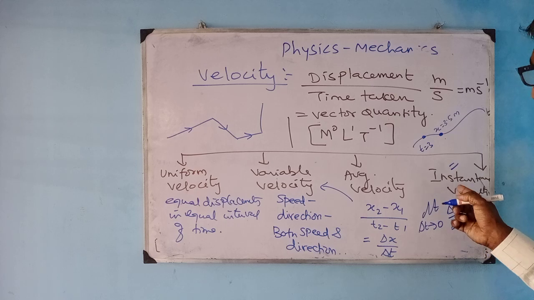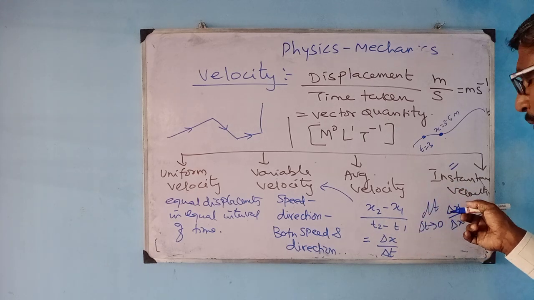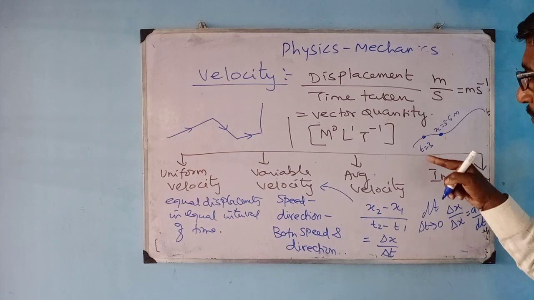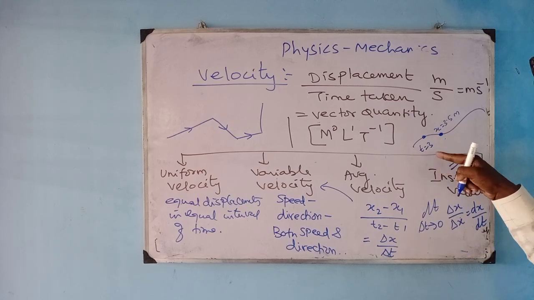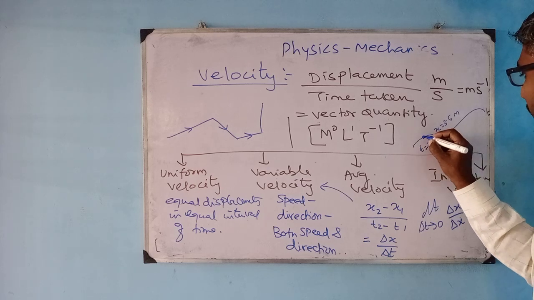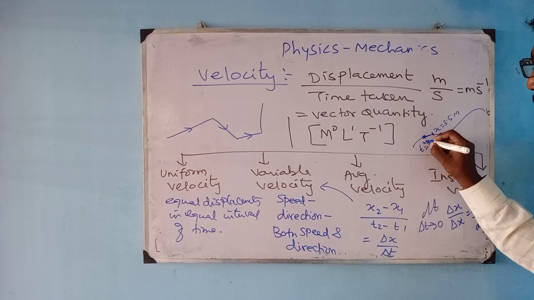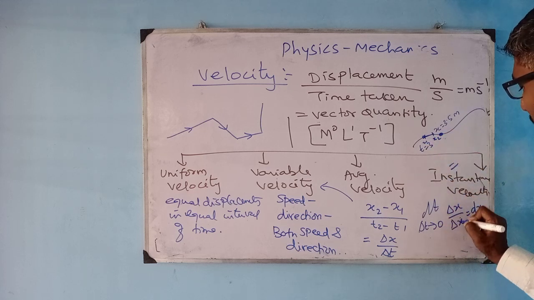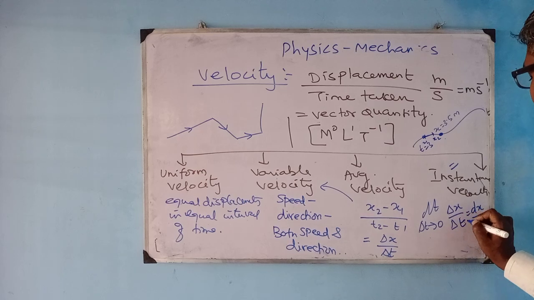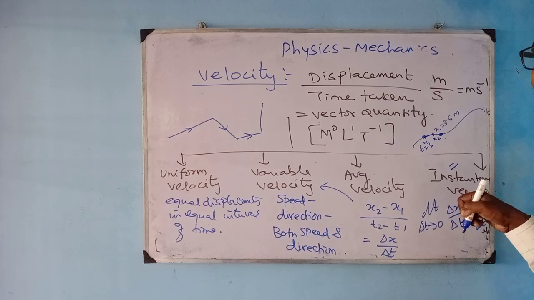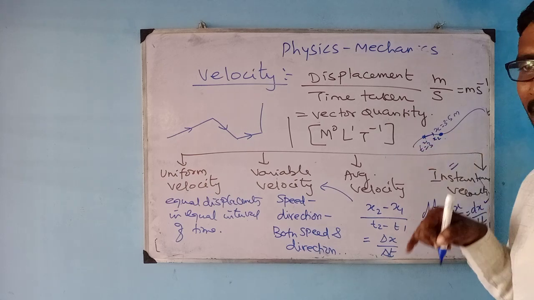So again, this instantaneous velocity is the first order derivative of the position, right? When the object is moving, it changes position with respect to time, and in a particular direction I calculate x2 minus x1 by t2 minus t1, which gives del x by del t, right? And this is equal to dx by dt, which is the first order derivative of the position. So this is my velocity.